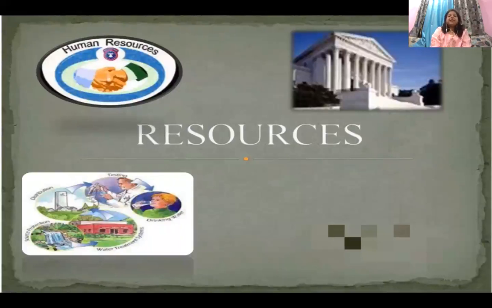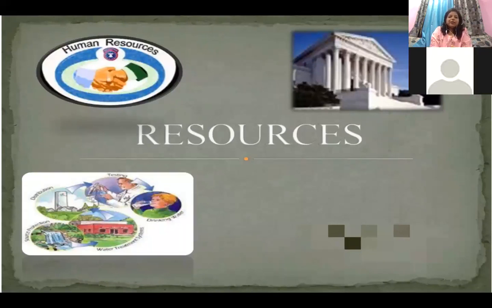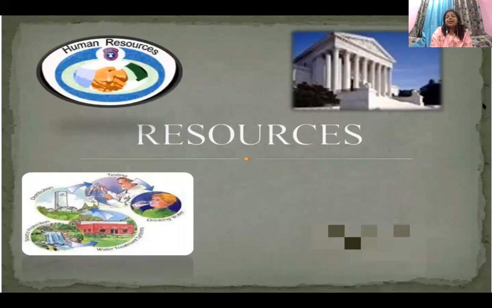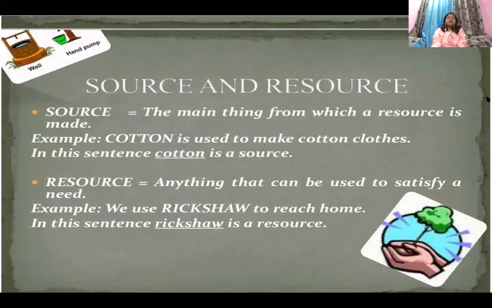This is the chapter we are going to start, about resources. In this, we are going to cover three parts. First, we are going to discuss natural resources. Second is human-made resources. And third is human resources. The first thing you have to understand is the difference between a source and a resource.